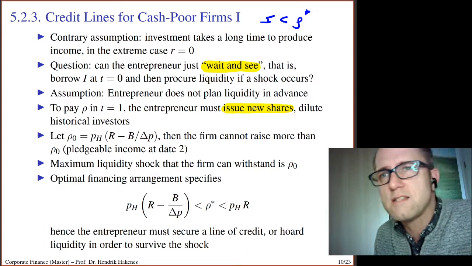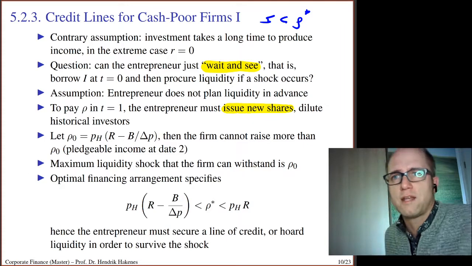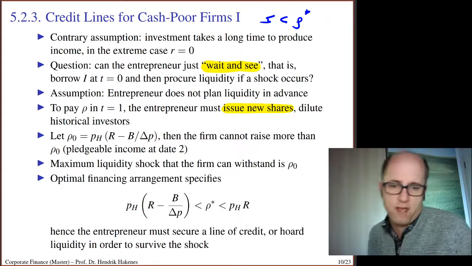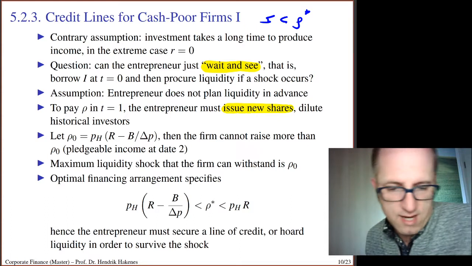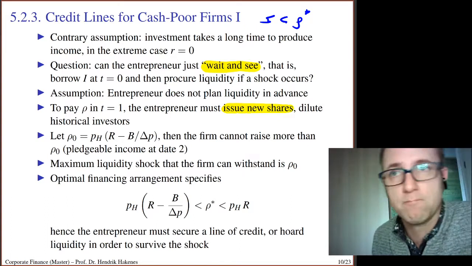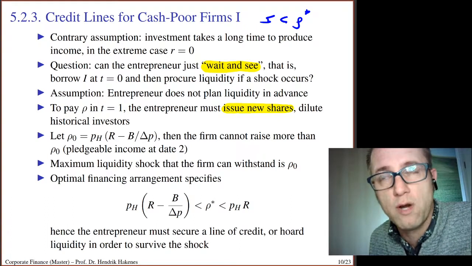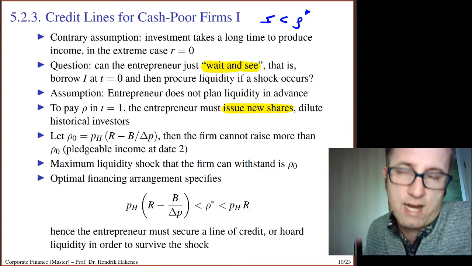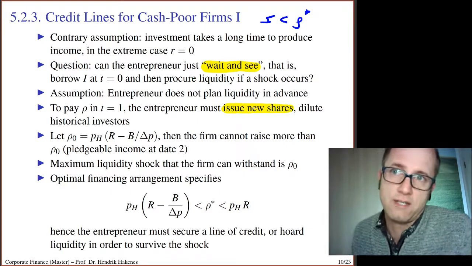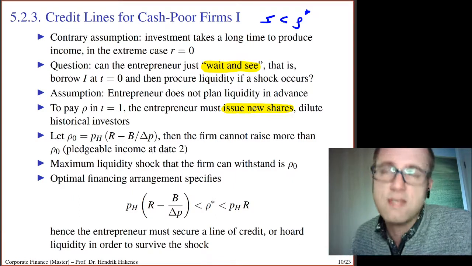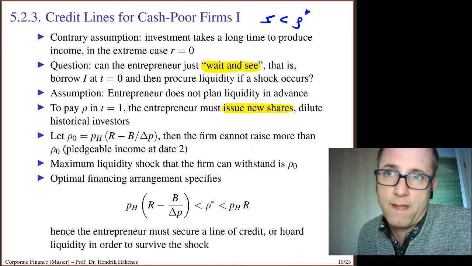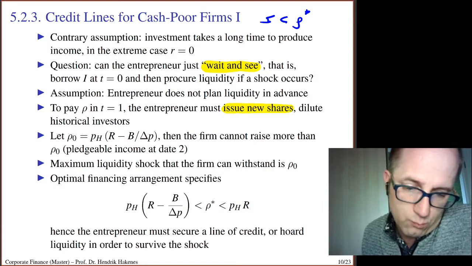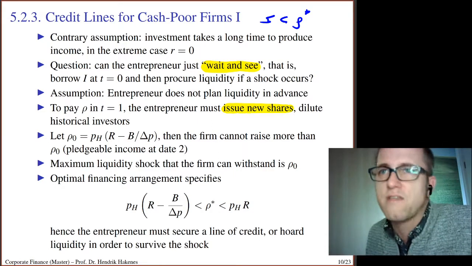So what is the maximum amount of money that I can attract at this intermediate date? Well, I can never attract more at that point in time than the pledgeable income at that point in time. The ex ante pledgeable income is something else than the intermediate pledgeable income. So how much money can I pledge at the intermediate date?